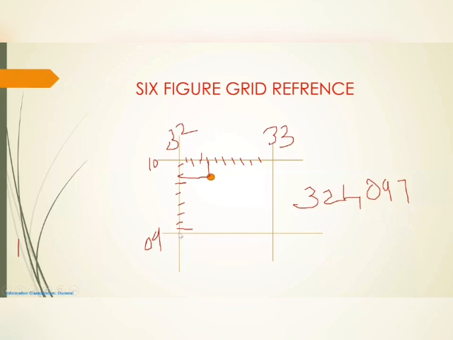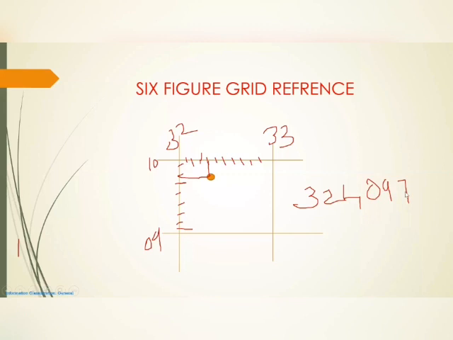This reference point is 0, 1, 2, 3, like that it goes. 1, 2, 3, 4, 5, 6. I got it, it's a 7. So I wrote a 7 here. So 1, 2, 3, 4, 5, 6. I got my 6-figure grid reference.